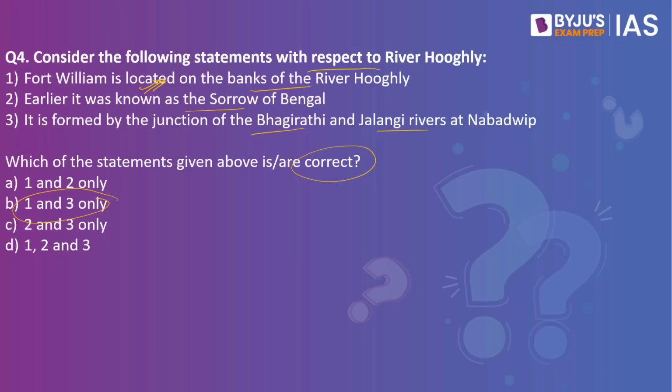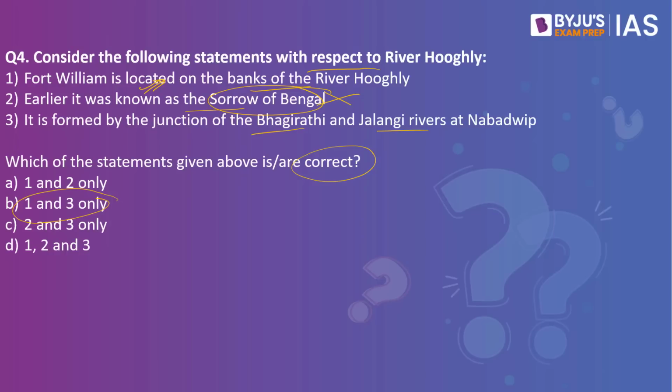That is because the Sorrow of Bengal happened to be the Damodar River. Why was it called the Sorrow of Bengal? That is because there were frequent floods, and because of these frequent floods, a number of people lost their lives. They also lost their property and economic activities as well. So remember, the Damodar River was known as the Sorrow of Bengal, and it was not River Hooghly. It is formed by the junction of Bhagirathi and Jalangi rivers at Nabadvip. This happens to be the right statement.